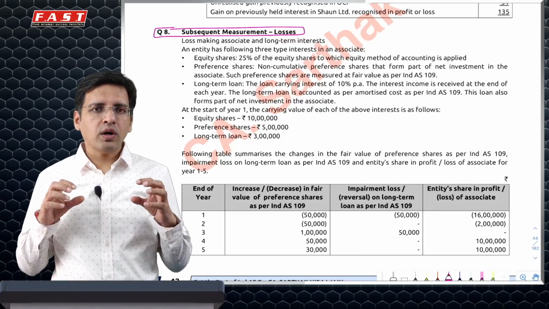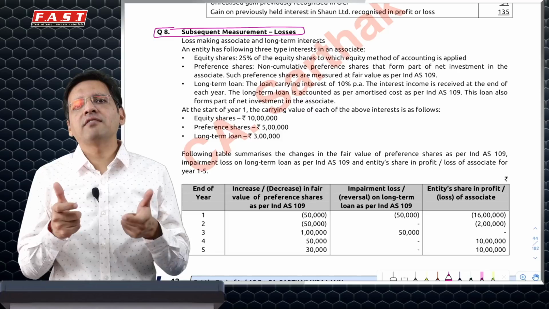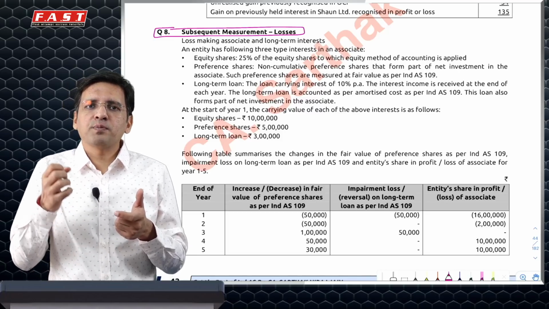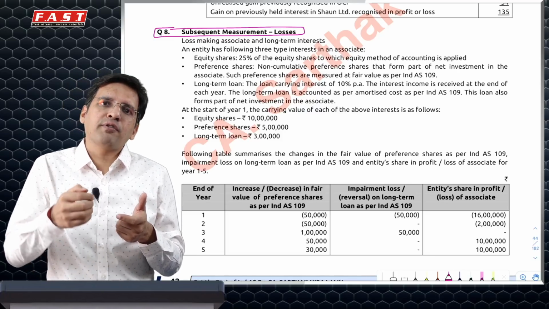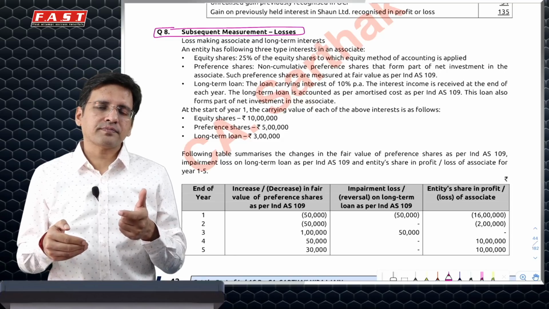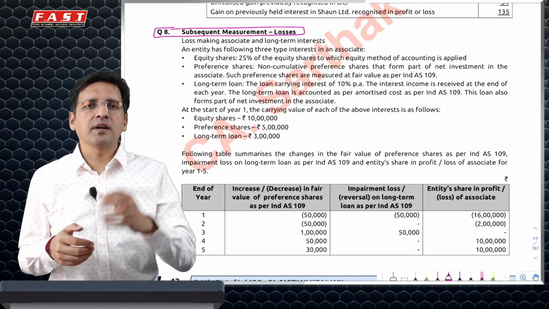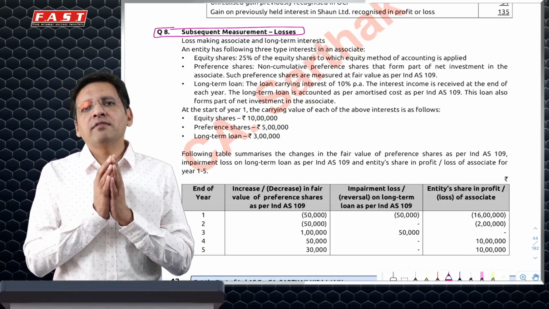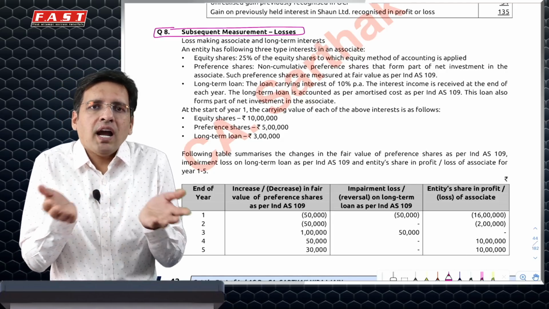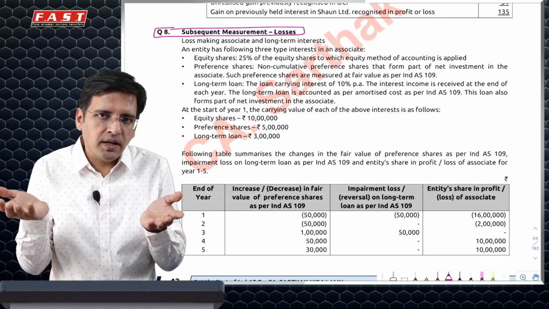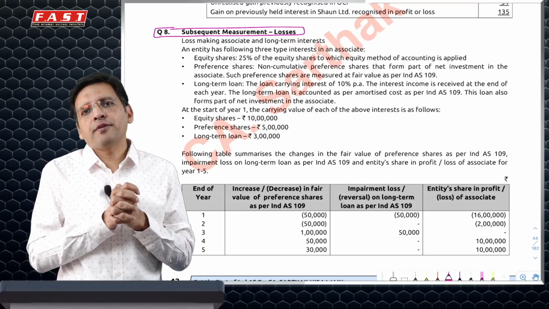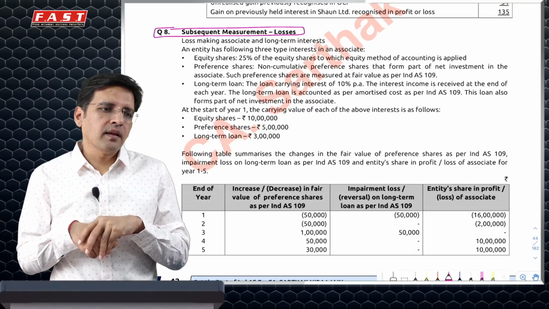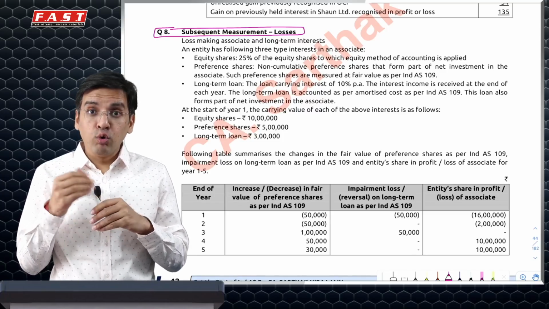So Ind AS says whatever forms part of your net investment in your associate or joint venture, you will have to recognize post-acquisition losses share from all of these and not just your investment in equity. Because ultimately, even preference share, the money may actually be lost if the company is making huge losses. You should book losses there itself. Even loan if you have given.